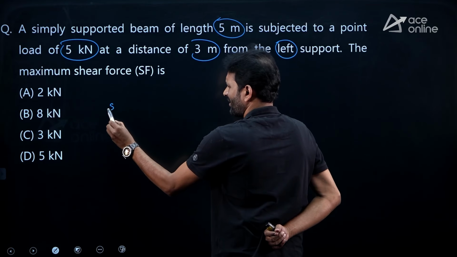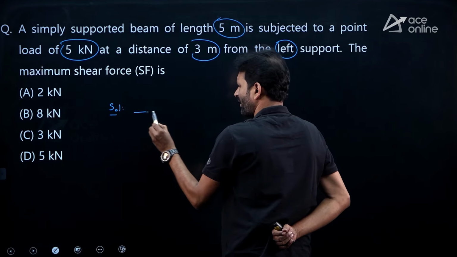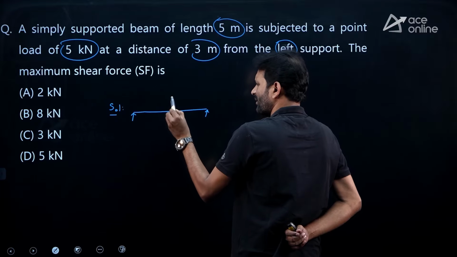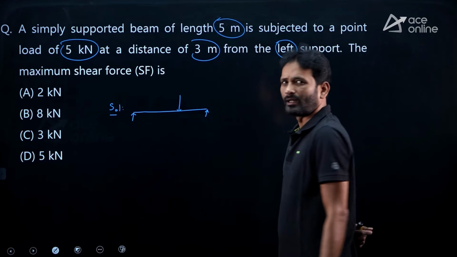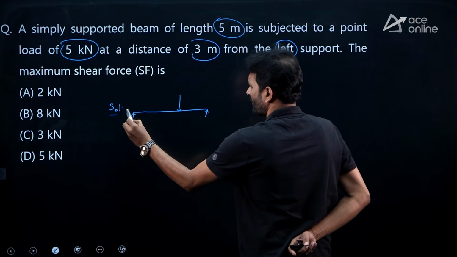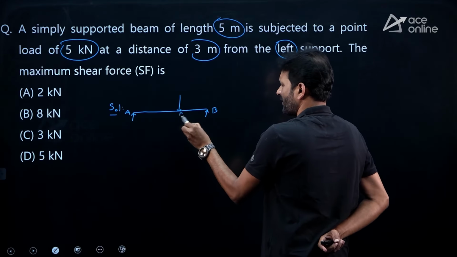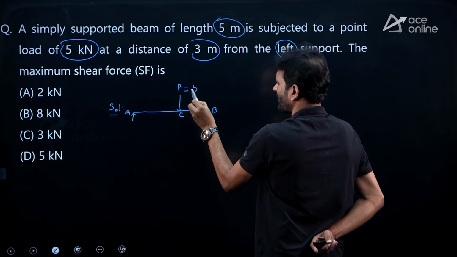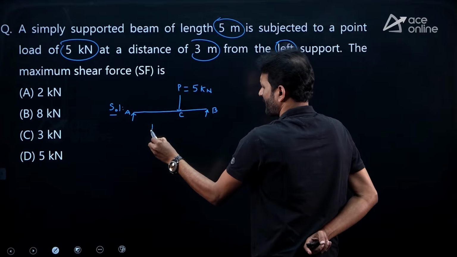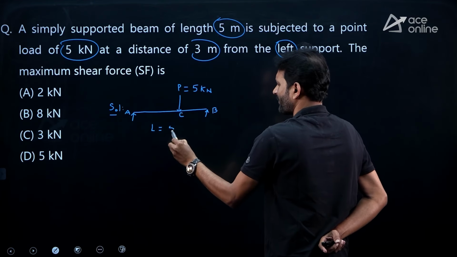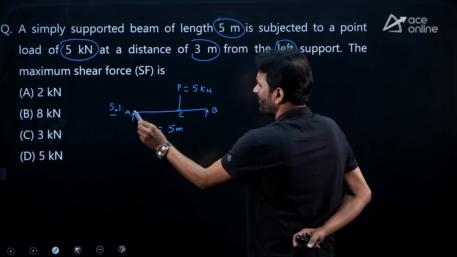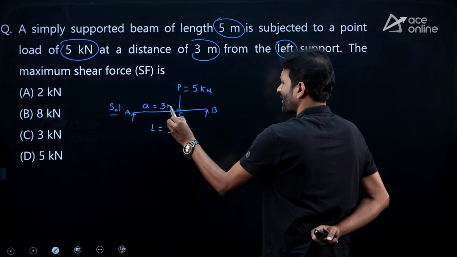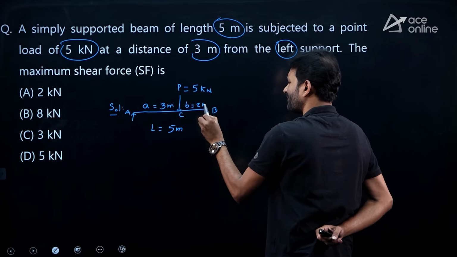So, if I am taking the solution, this is a standard result. Again, we know the concept of a simply supported beam subjected to the eccentrically point load. Now, let us say this is A, this is B, and this is C. How much load is acting? That is 5. What is the span of the beam? L is 5 meters. And from left support, it is at a distance of 3 meters. I can say A equal to 3 meters and B equal to 2 meters.